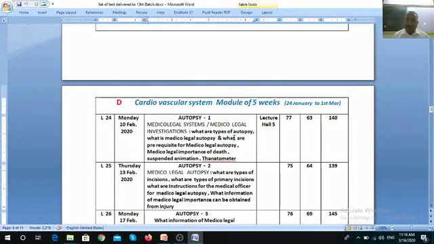Prerequisites for a medico-legal autopsy are number 1, the FIR, that is the First Information Report, as written by the police. Number 2, the injury report as written by the police. Number 3, the written request of the SHO, that is the Station House Officer, which is usually an inspector of police. After going through all these documents, the doctor is supposed to do the autopsy without any unnecessary delay. Mostly, autopsy is supposed to be done in daylight.